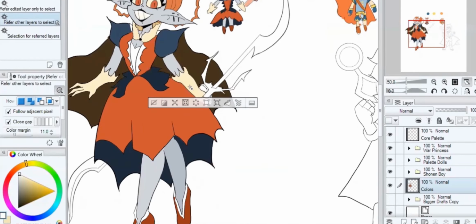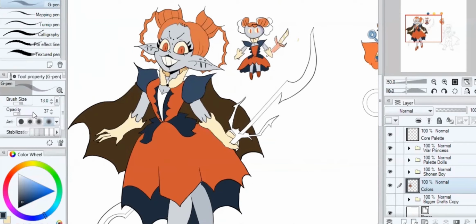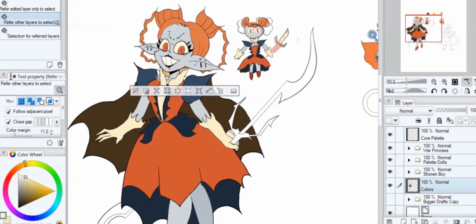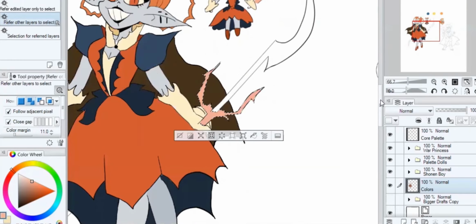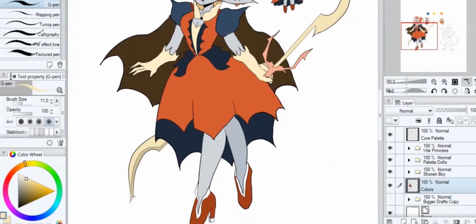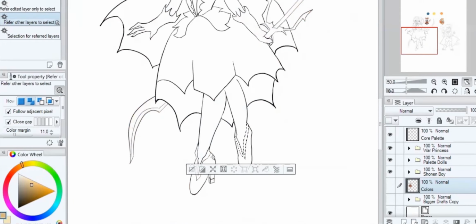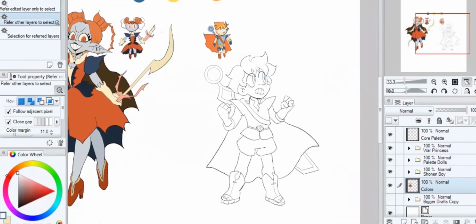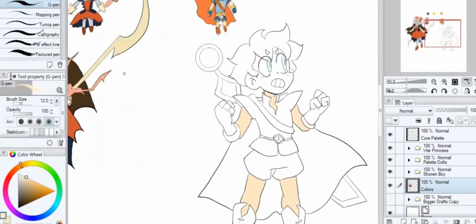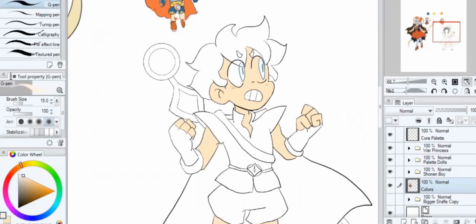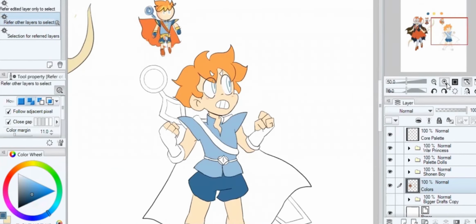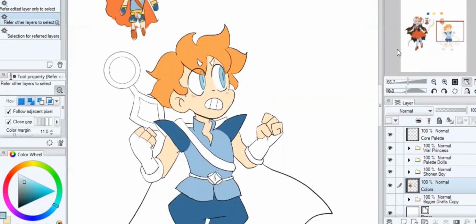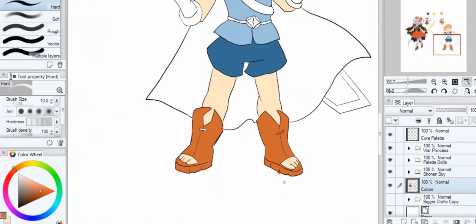Also remember that bad characters are associated with dark or bleak desaturated colors. I made the blues on the queen's dress very dark. The underside of her dress almost looks black. I also used very pale blues and yellows on her skin, gloves, and collar to make some nice contrast. And just another side tip, when you're forming color palettes for your characters, you could try making little simplified versions of them like I did here. I find this a little more helpful than making a bunch of color swatches that are kind of hard to interpret quickly.